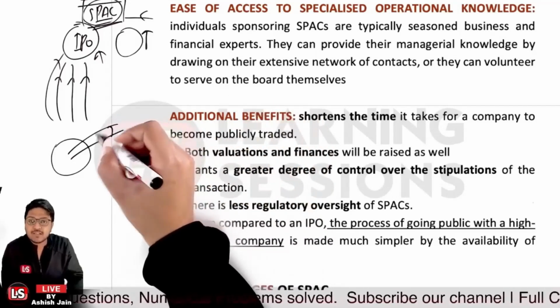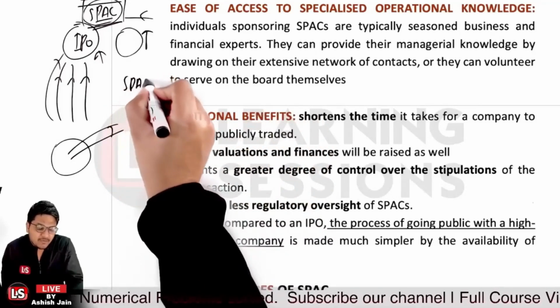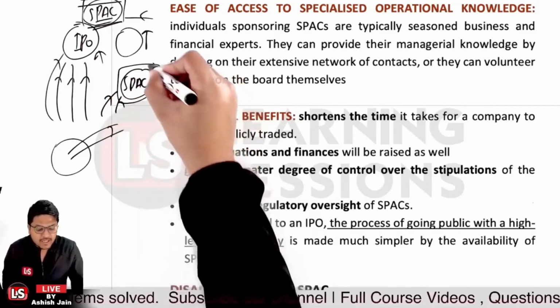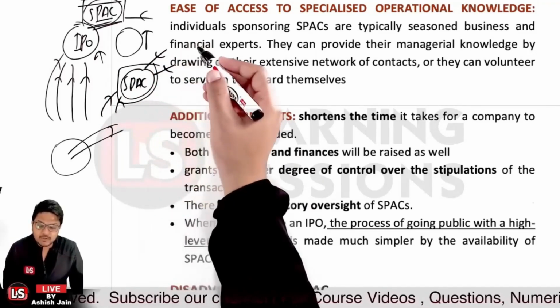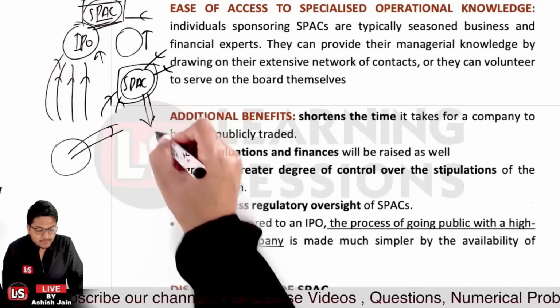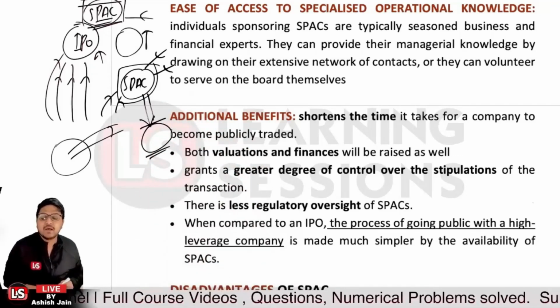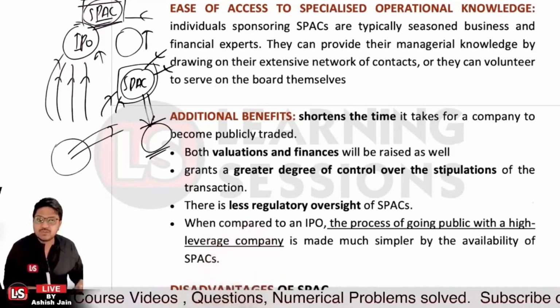Now particularly in this scenario, what is happening is that we are raising the money by way of debt from the people out there, and particularly we are using the leverage. We can also take the PIPE or the public debt, and ultimately we're going to invest so as to buy that particular company. So we can make use of the leverage in the same manner, but very easily using the SPAC procedure.